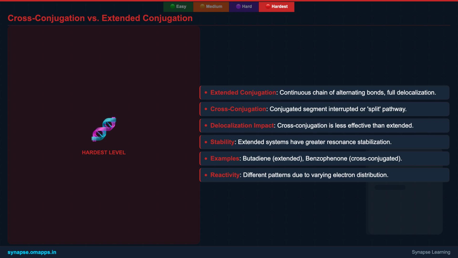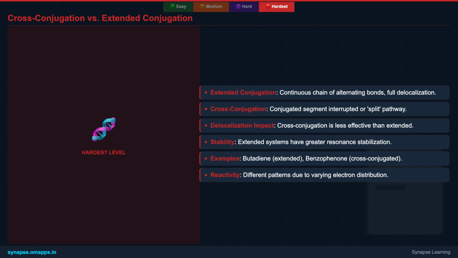In contrast, cross-conjugation occurs when a conjugated segment is effectively interrupted, or when a central pi bond is conjugated with 2 other pi bonds, preventing direct conjugation between the latter two. This splitting of the delocalization pathway generally results in less effective electron delocalization and consequently less resonance stabilization compared to